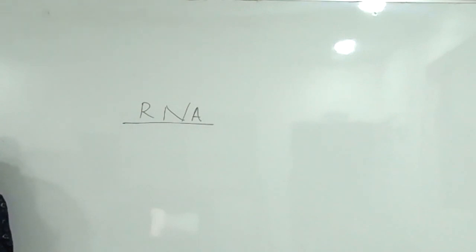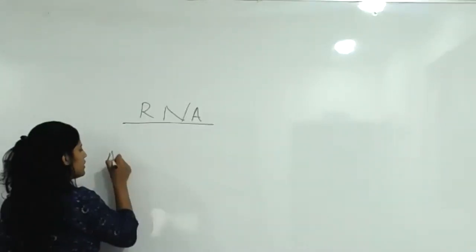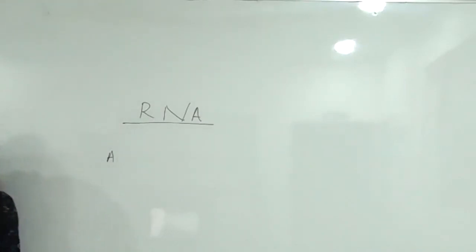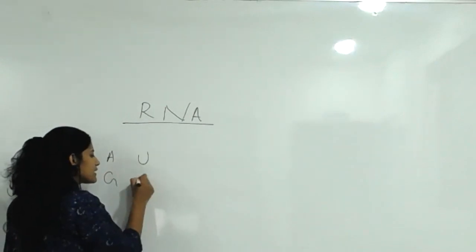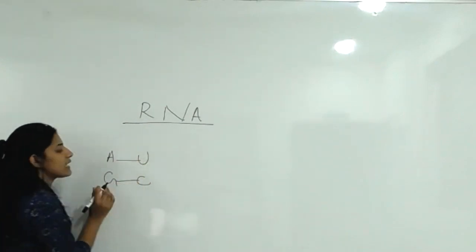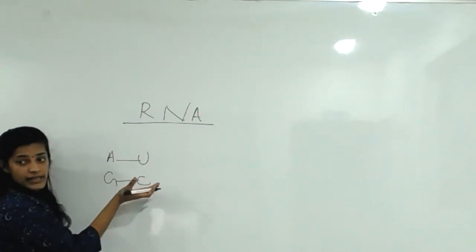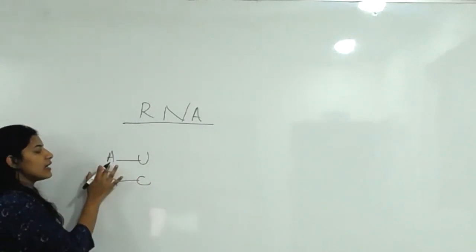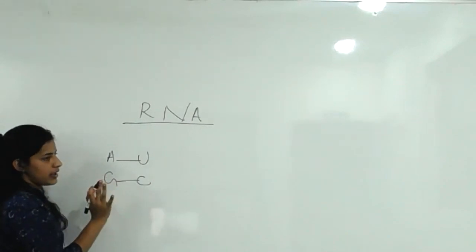Can you guess? Adenine, A. In RNA, what are they? Yes, instead of thymine, uracil is present in it. So in RNA it is A, U, G, C: adenine, uracil, guanine, cytosine.